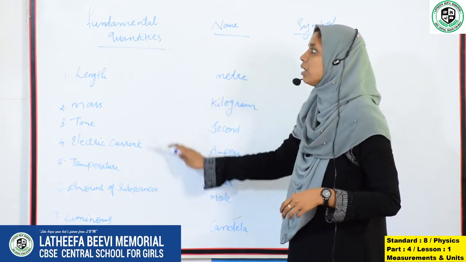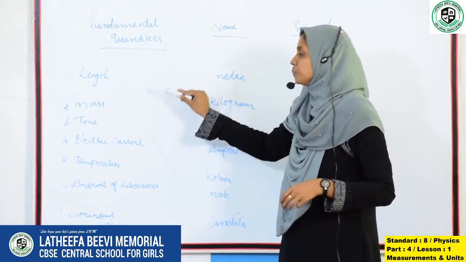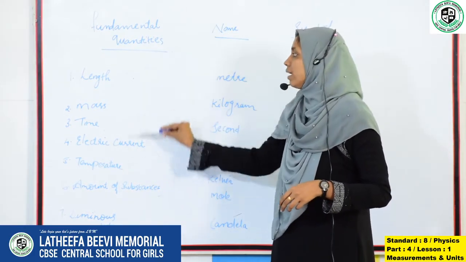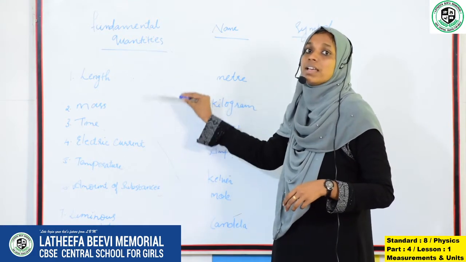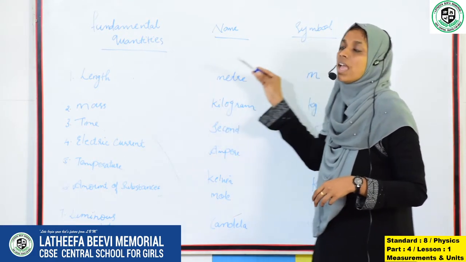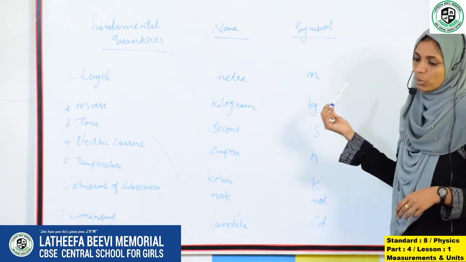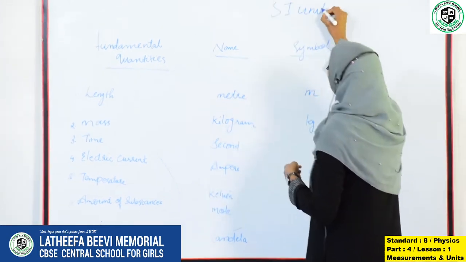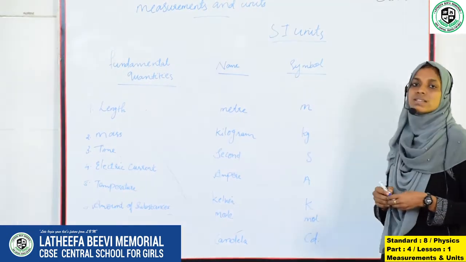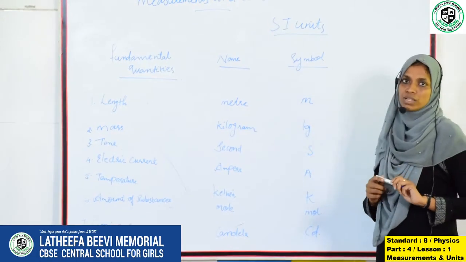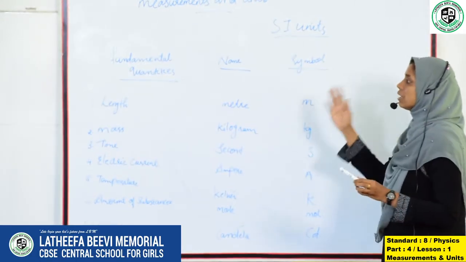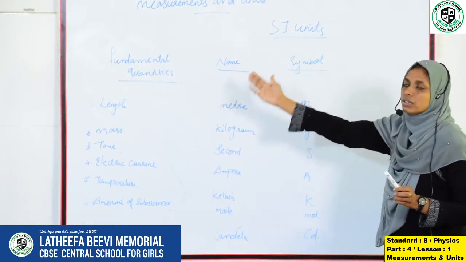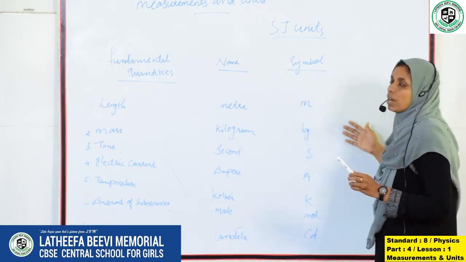These are the 7 fundamental quantities and it is accepted internationally. They have SI units. These are internationally accepted quantities and they have SI units also. Okay, basic SI units. What is SI units? SI means Système International, internationally accepted units. These fundamental quantities have internationally accepted units, that is called SI units. So here the fundamental quantities and their SI units we are going to learn.